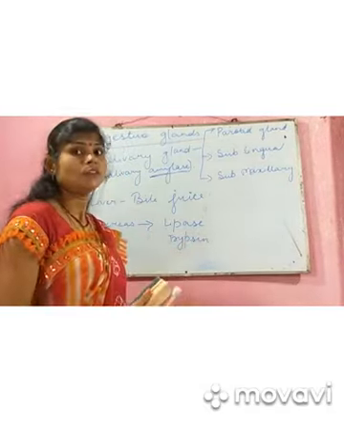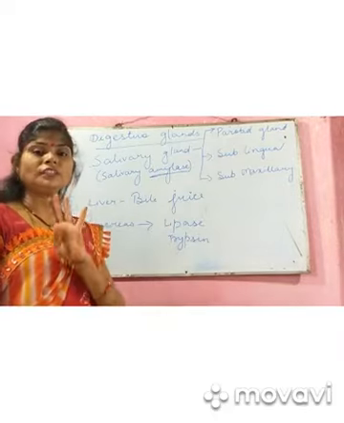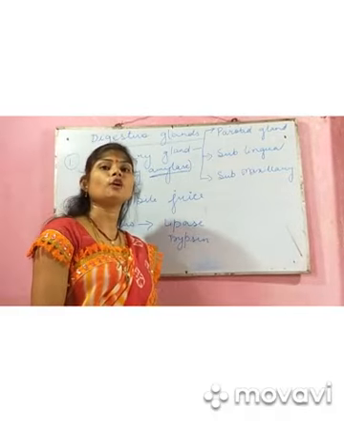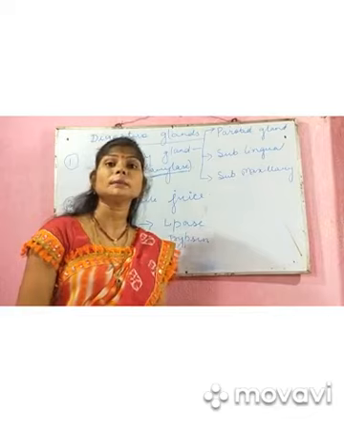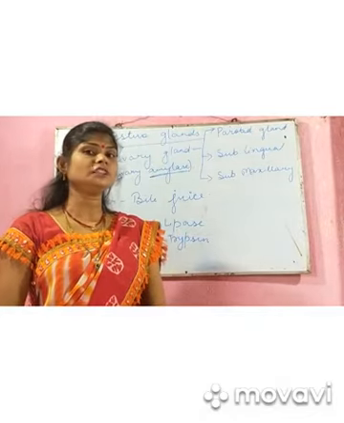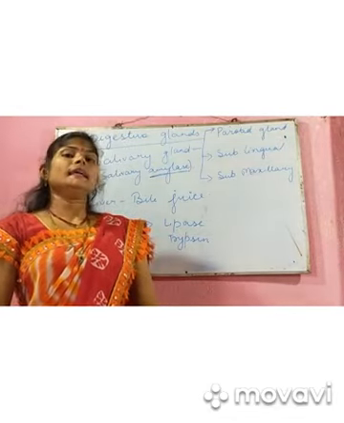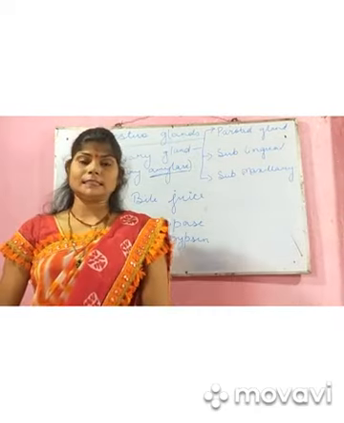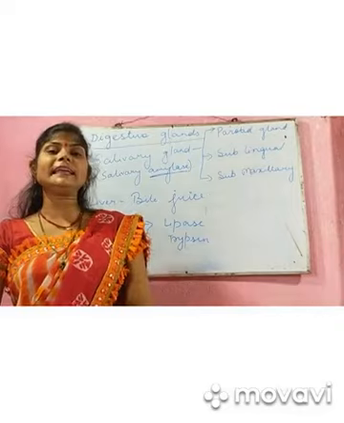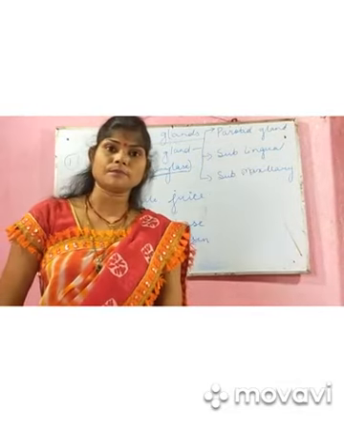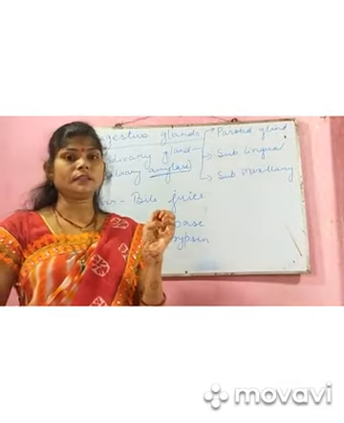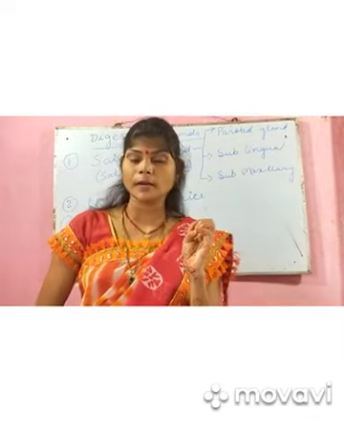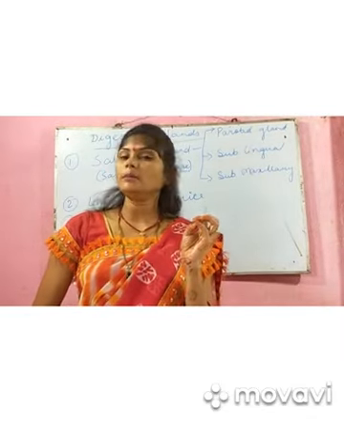As we discussed, let us recall: digestion is the process of breakdown of complex food particles into simpler ones to get energy from it. The next part was the digestive organs. That was the oral cavity, also known as buccal cavity or the mouth part.